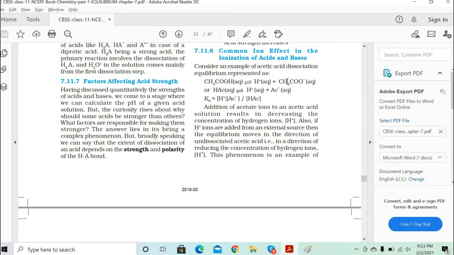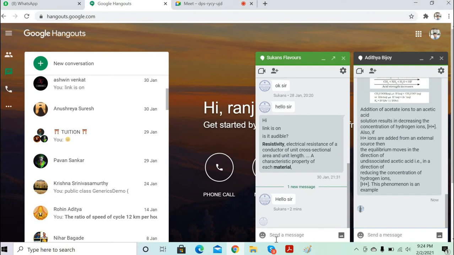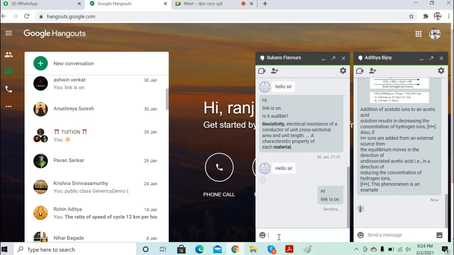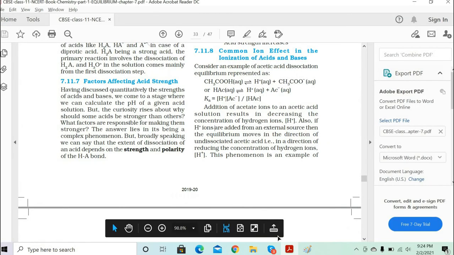The amount of H plus ion concentration will always be constant in the acetic acid solution. So when you increase the acetate ions inside the solution,